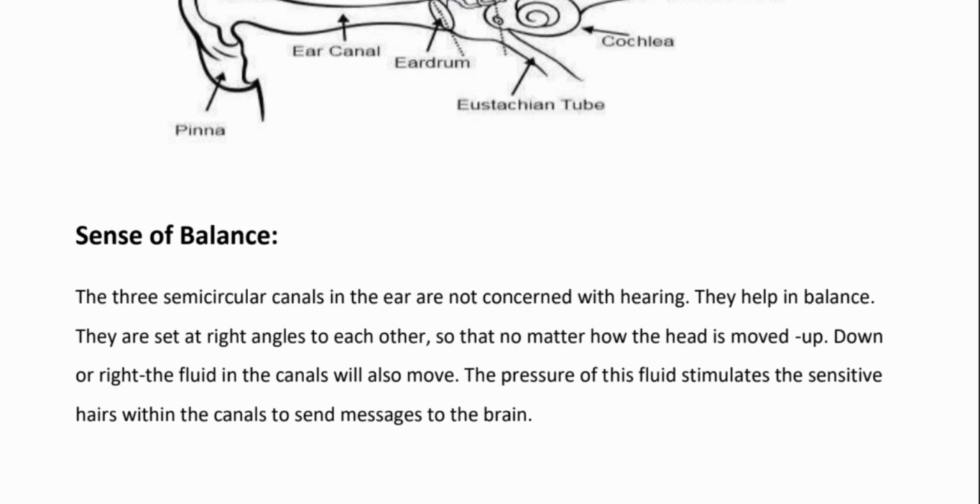They also sit at right angles to each other so that no matter how the head is moved, up and down or right, the fluid in the canal will also move. The pressure of this fluid stimulates the sensitive hairs within the canals to send a message to the brain. Basically, when the fluid in these semicircular canals moves, then you can stand up and you can control your body movements. You can sit, you can stand through this function.